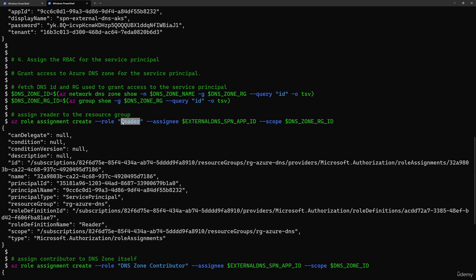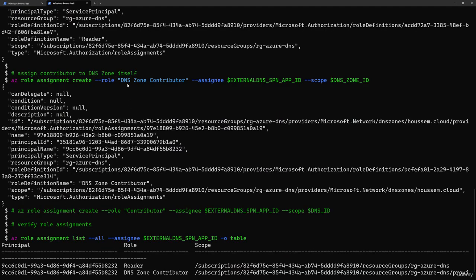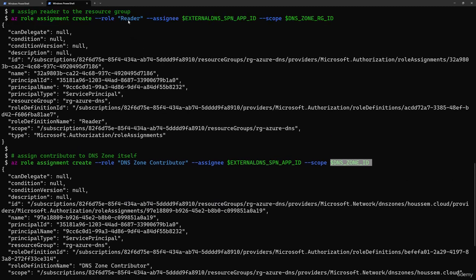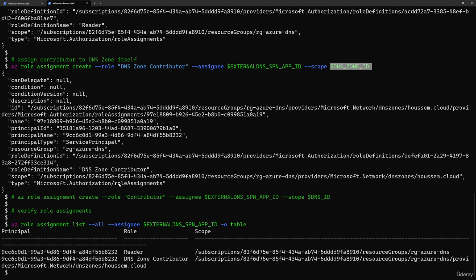The first role is Reader over the resource group where I have the Azure DNS zone. The second role that it needs is DNS Zone Contributor over the DNS zone ID. So the service principal has the 2 required roles, Reader and DNS Zone Contributor. Now I'll check that those roles were assigned successfully. I see here the 2 roles were created successfully over my DNS zone.